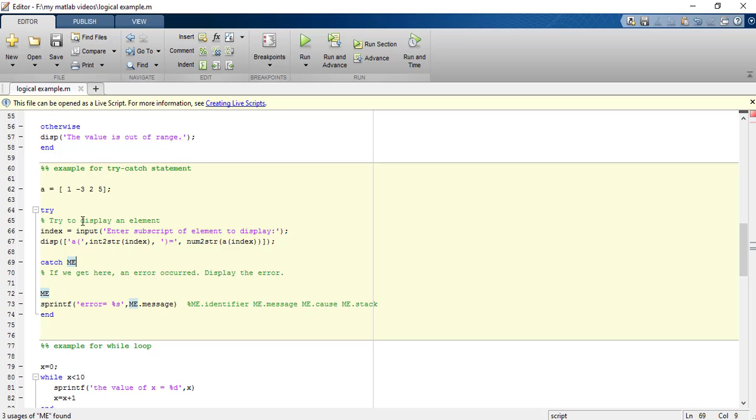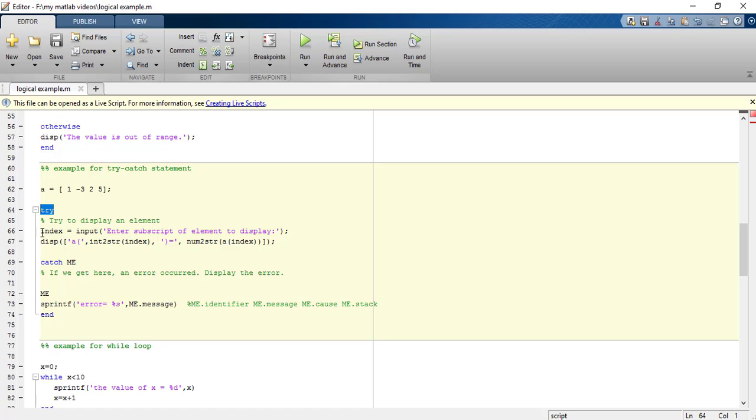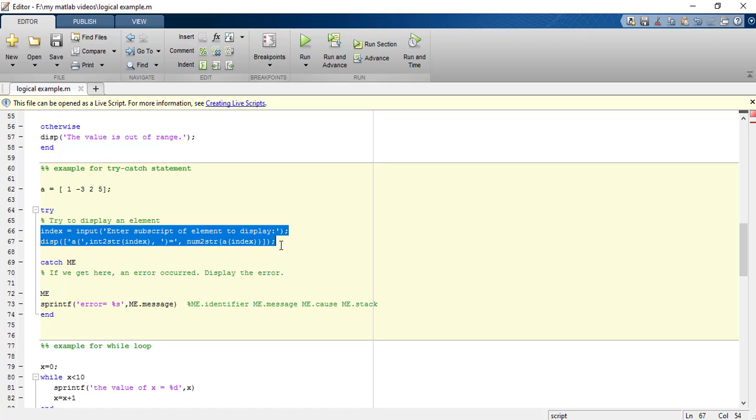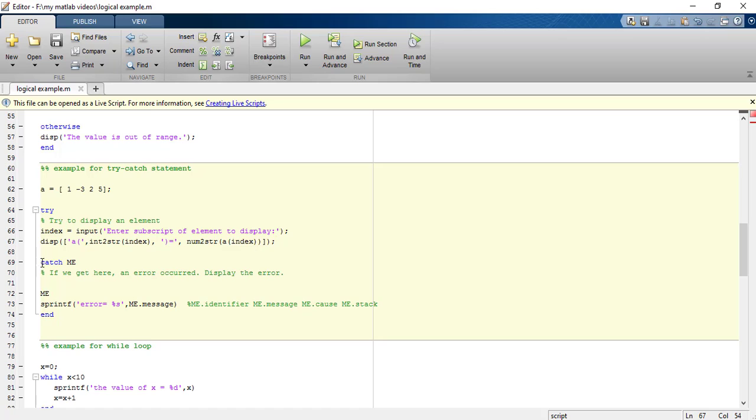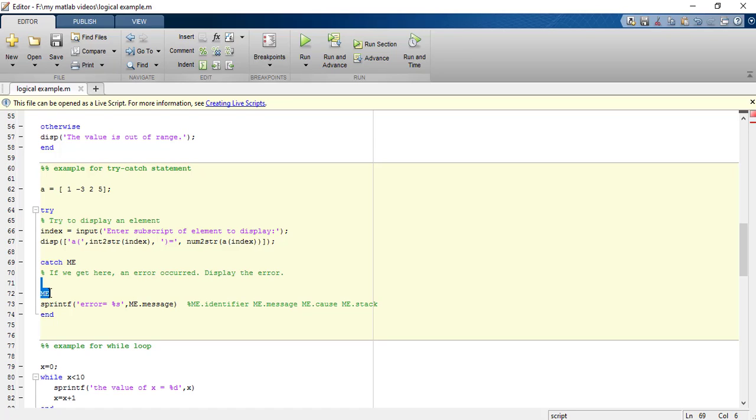What happens in this case is I'll write this statement under the try heading. So MATLAB will try out these statements and if there is an error, it will go to the catch statement, which takes in the argument as ME, which stands for MException. So if there is an error in this try statement, it will go to the catch and do whatever is under this catch heading.